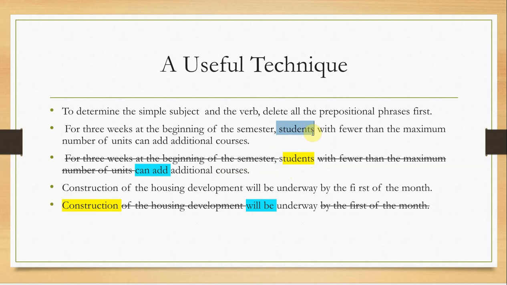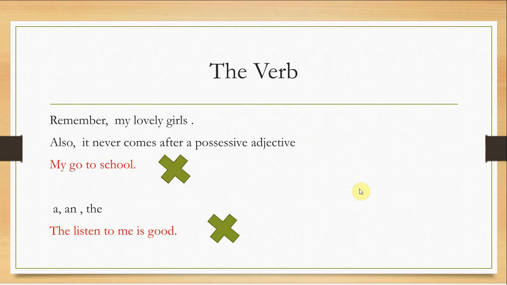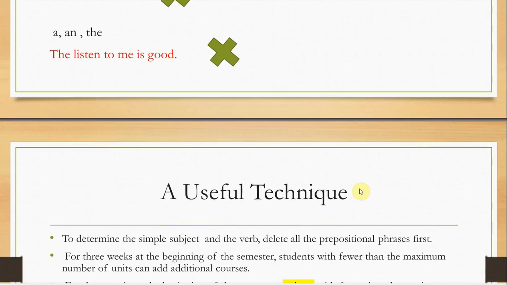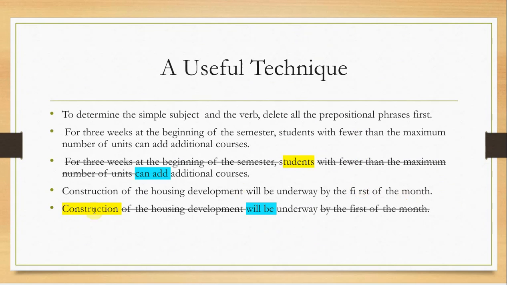Another example: "Construction of the housing development will be underway by the first of the month." Here we have "of the housing development"; underline it and then delete it. Construction is the subject. Why? It comes at the beginning and we don't have any preposition before it, and this sentence does not start with an essential prepositional phrase or an essential participial phrase.